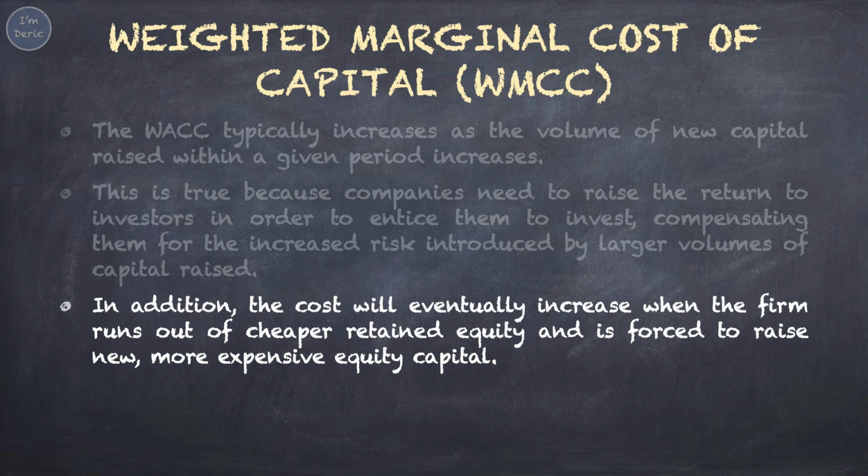Normally, a company will always use its retained earnings first, because the cost of retained earnings is cheaper. After using all retained earnings, the company will have to issue new common stocks to raise capital. The cost of new common stocks is higher. The increased cost of capital is called WMCC, weighted marginal cost of capital.